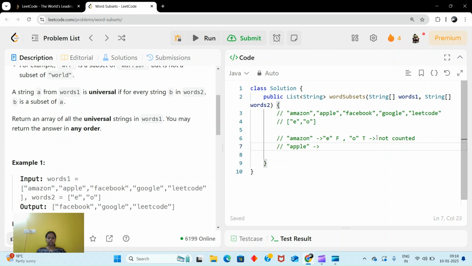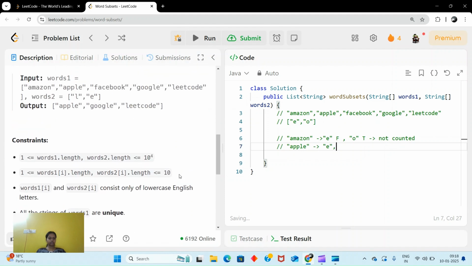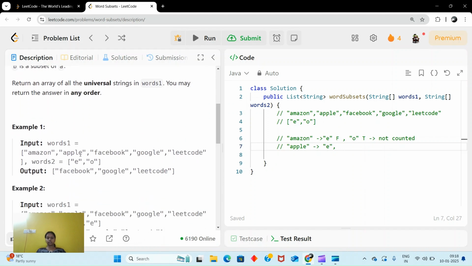Then you will traverse this string for E. Here you can see words two length can be from 1 to 10 raised to 4, so it is not necessary that every time it is a single character. E is there, so true, and O is there, true, so it will be counted and added in the list.